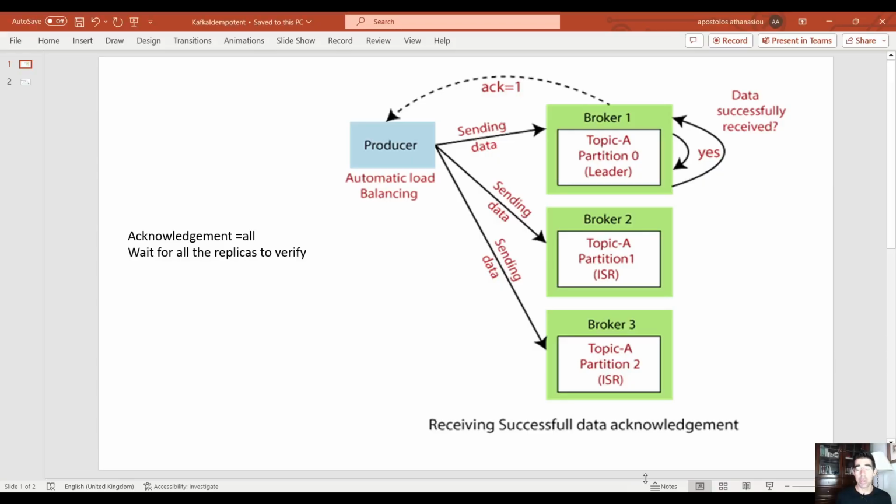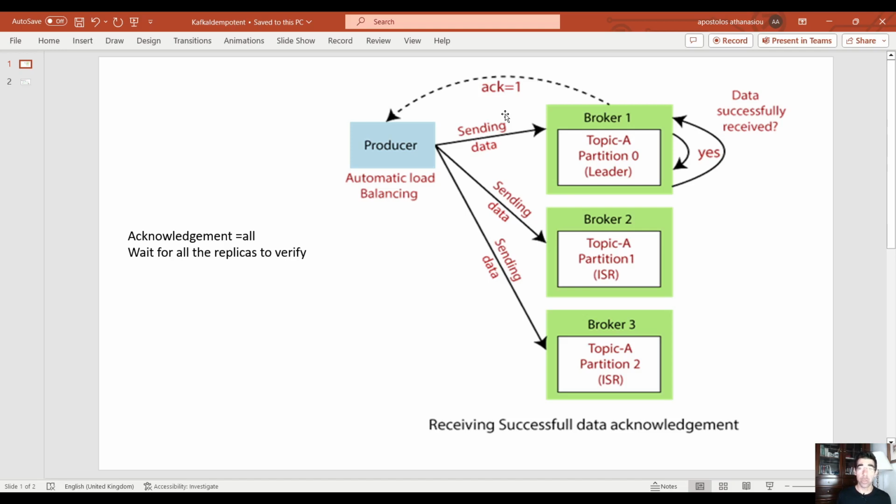The first thing that we need to take into consideration is to set acknowledgement to all. What is acknowledgement? When the producer sends data to the brokers, then the brokers can send back an acknowledgement saying that they received a message. If we set acknowledgement to none, it would be fire and forget. We are not waiting for the brokers to send an acknowledgement back to the producer. So we could have data loss.